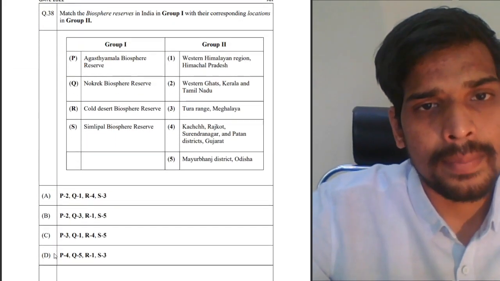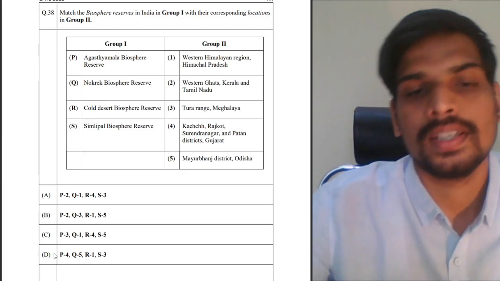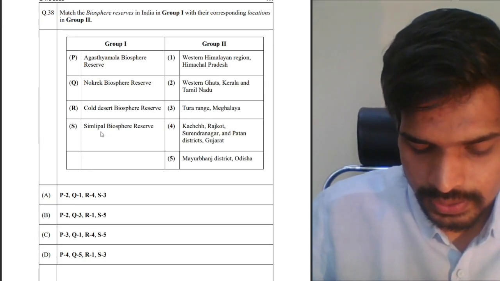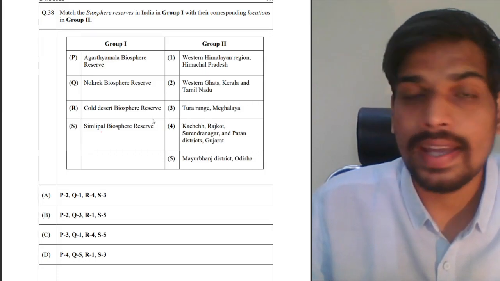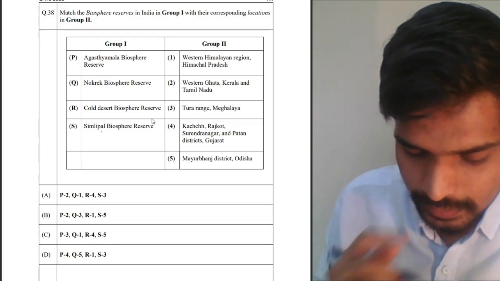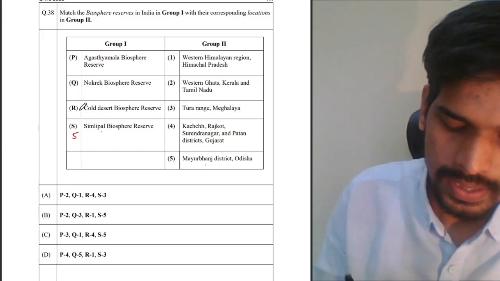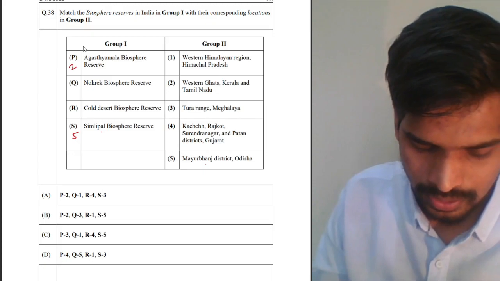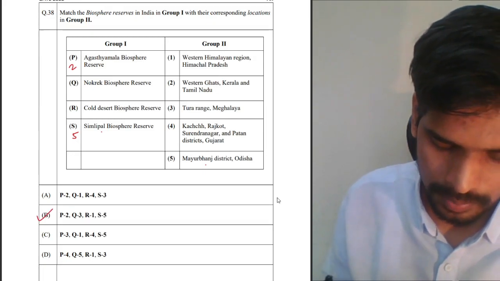Number 38. Match the biosphere reserves in India with the corresponding locations. So recently, I hope at least one of these was in the news recently. Simlipal Biosphere Reserve. There was this fire accident last year, which happened in Simlipal Biosphere Reserve. This is in the Mayurbhanj district of Odisha. For S, it is 5. Agasthyamala Biosphere is in the Western Ghats of Kerala and Tamil Nadu. So there's only one option with P2 S5, that is option B.